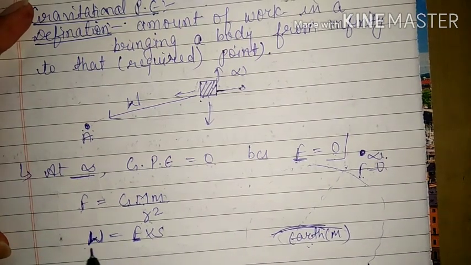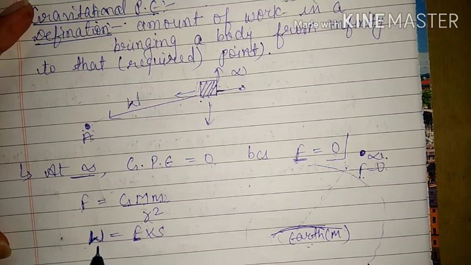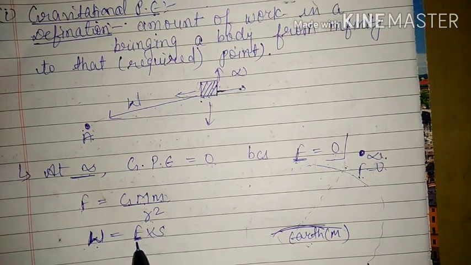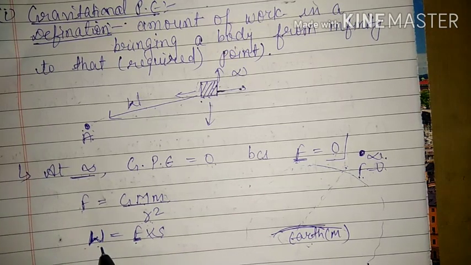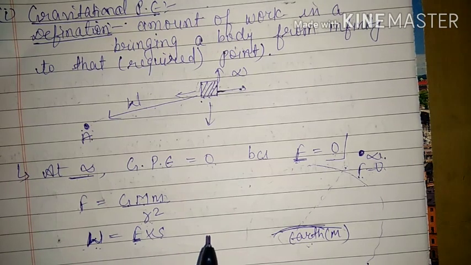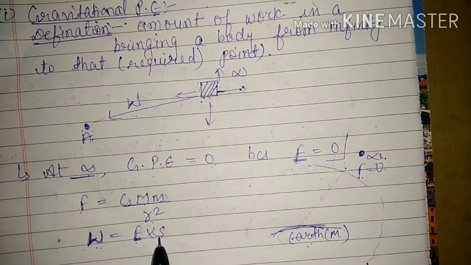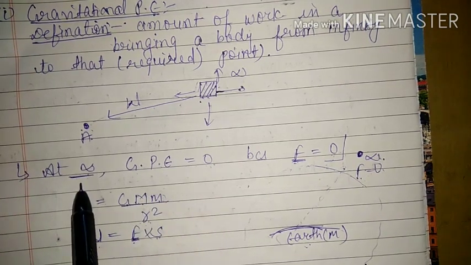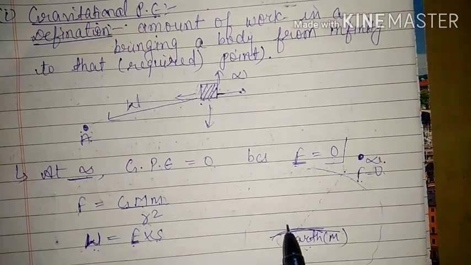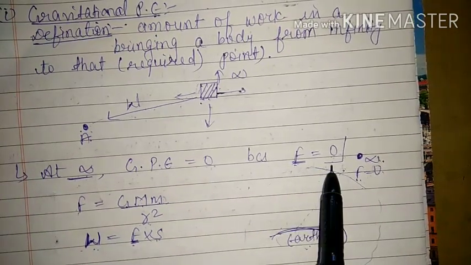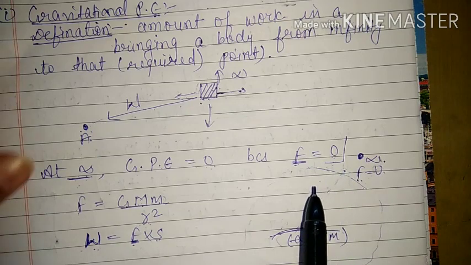Now here one more thing. Just to find out this work done, don't think that you put F equal to 0 and displacement equal to infinity and then the work done will become infinity. It does not happen like that. I will give one example later to make it clear. So here what we have to consider is, at infinity, the gravitational potential energy is 0 because the force of gravity due to Earth becomes 0. This is our first important point.